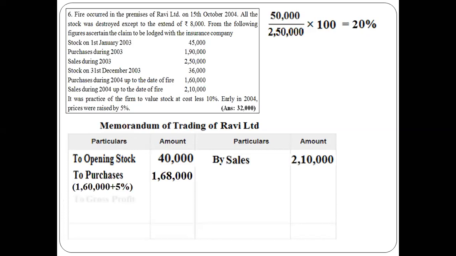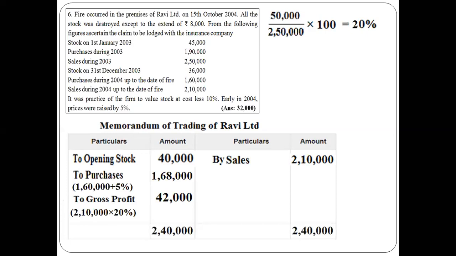Then we need to write gross profit. Gross profit percentage is 20%, hence 2,10,000 into 20% comes to 42,000 as gross profit. Then close the ledger account: 2,10,000 is the greater value on the debit side, and the balancing figure on the credit side by closing stock is 40,000. So this is our closing stock.